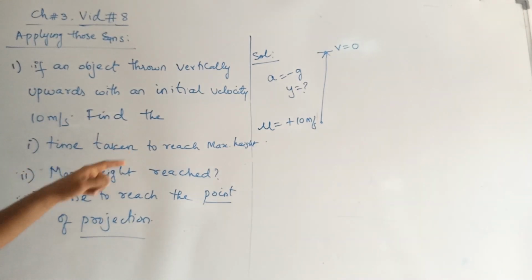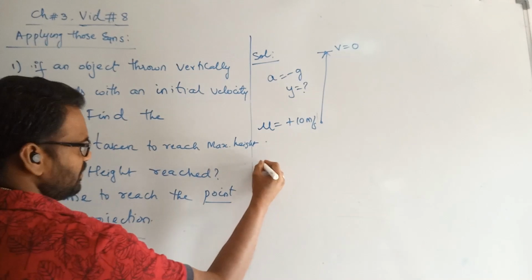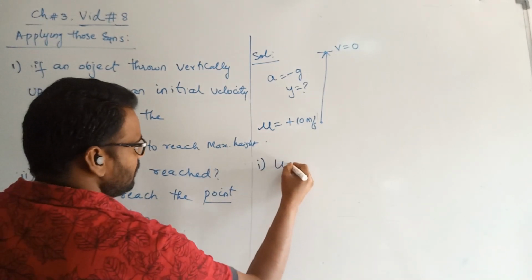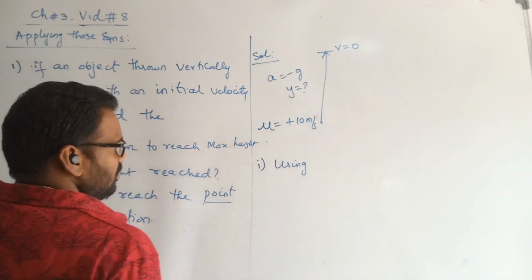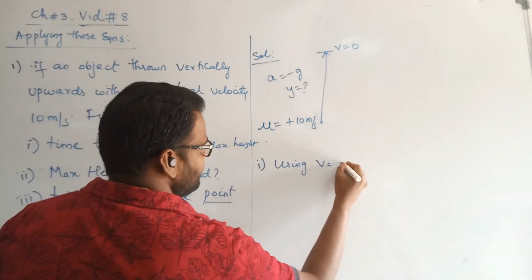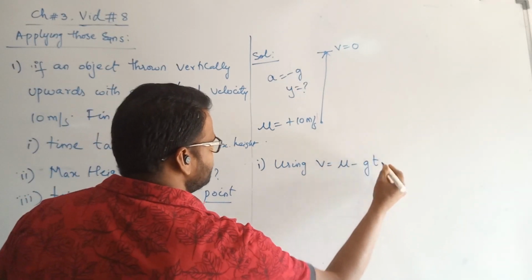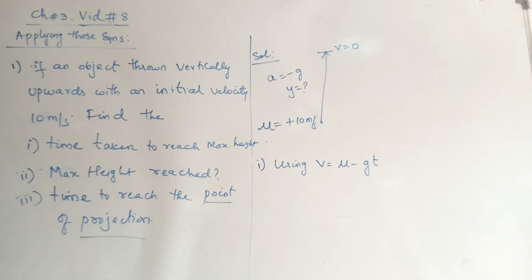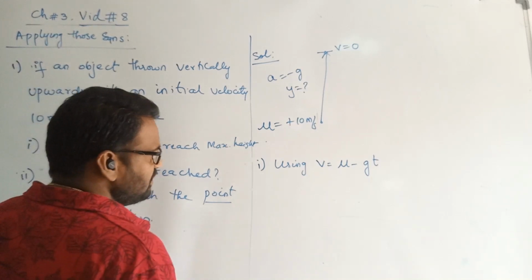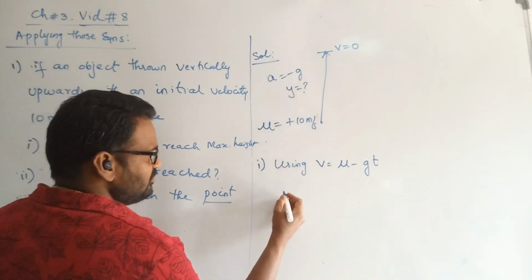Now let us try to find the first solution. First part, using the first basic equation, V is equal to U minus gt. Actually, the equation was V is equal to U plus at, but for a body going upwards you can apply it directly, with a replaced by minus g. Now what is the value of g here?